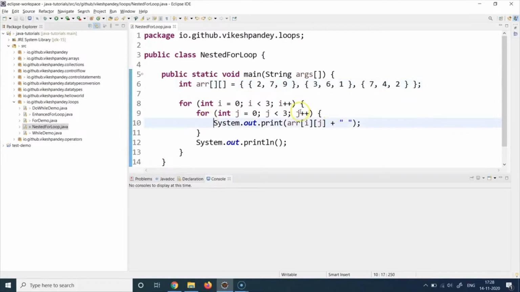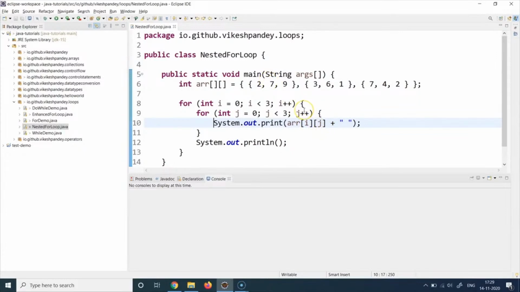Then it goes here and increments j to 1. So 0 plus 1 becomes 1. It again checks the condition, is 1 less than 3? Yes, 1 is less than 3. It goes here. Remember, it did not go up to line number 8. It just came back from line number 9. So when it comes here, i is still 0, but j has moved from 0 to 1. So now we are trying to access the element at the 0th row, first column, which is going to be 7. So 7 is going to get printed.